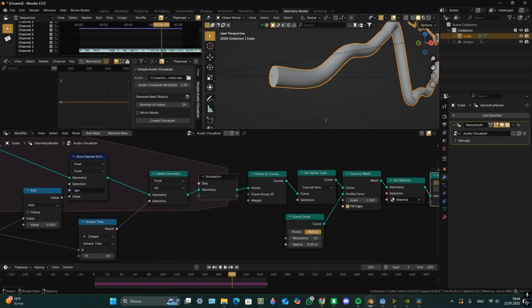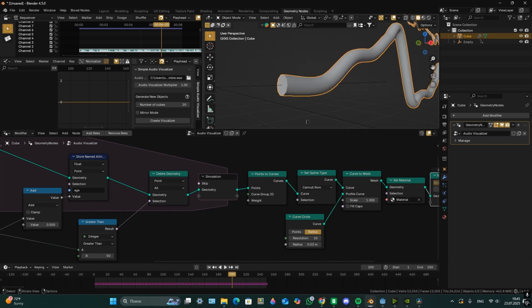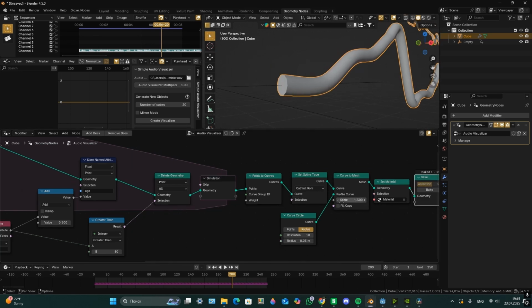Also, if you make any changes after baking, it's not going to update. You need to rebake.